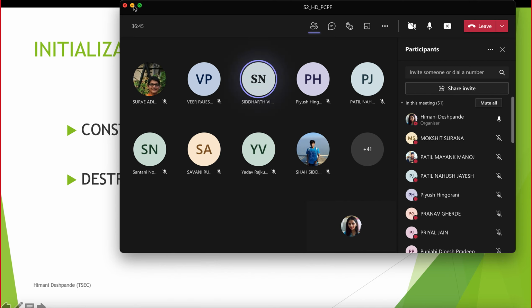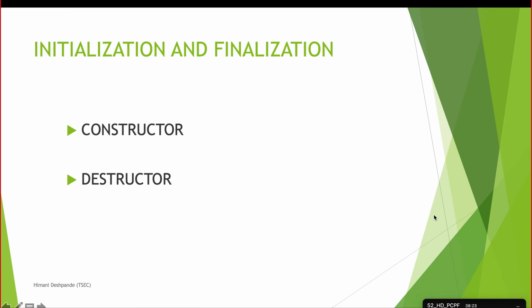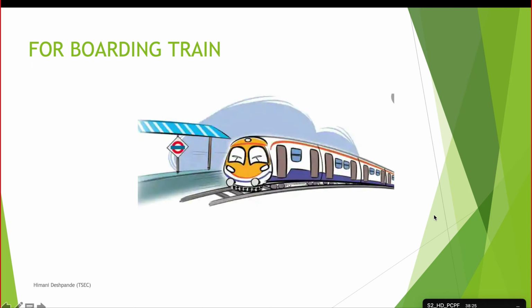Okay. Yeah. So you're absolutely right, and in fact, you people have told the most important points about the constructor function. So we will be looking into these points now one by one. First of all, I'll take a very simple example. Although you guys must have forgotten what is catching the train, running for the train, getting the tickets and all those things. But if you go back to 1.5 years back, there was a time when you used to catch the train.